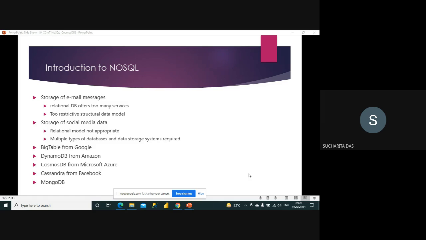If you work in any organization, you will have that experience that as you work for years, you have to learn a lot of new technologies every day. It all depends on the requirement. Based on your requirement, you have to learn. But if you know one cloud platform, then it will be easy for you to move to another cloud platform if it is required. So you can see here that Bigtable is from Google, DynamoDB from Amazon, Cosmos DB from Microsoft Azure, Cassandra from Facebook, and MongoDB. These are examples of NoSQL databases.